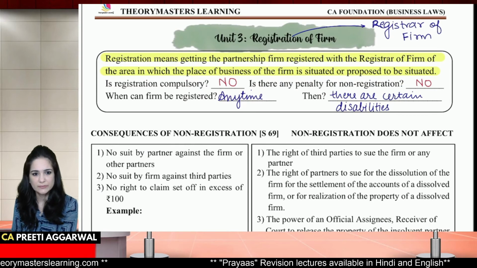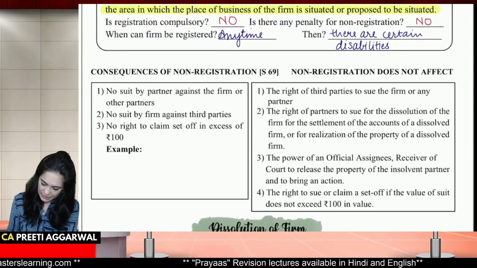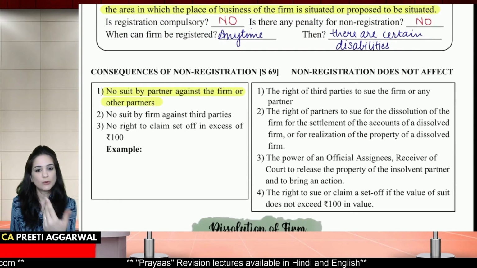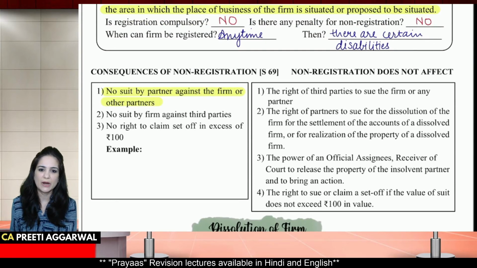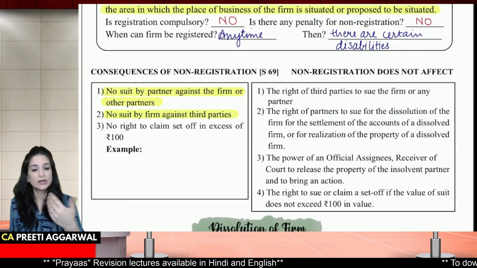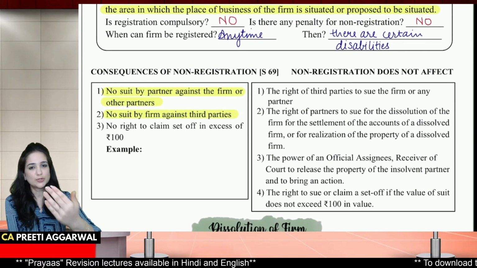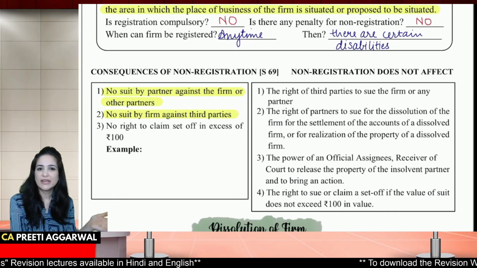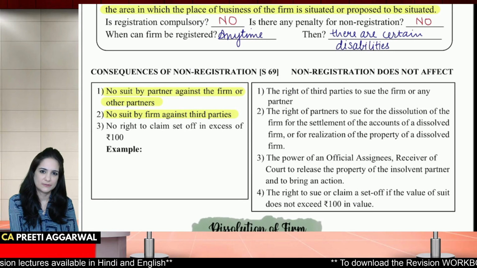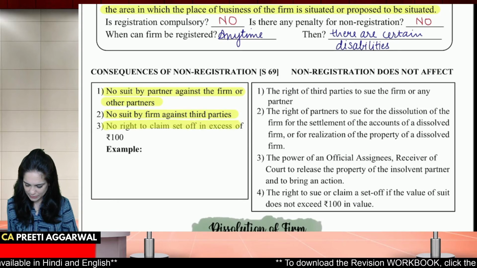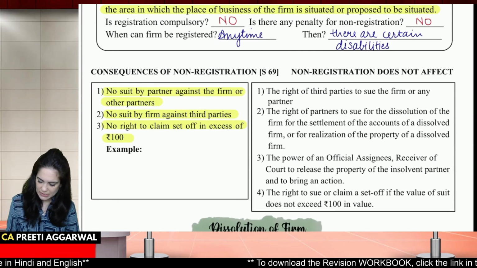Then in that case, the firm cannot file a case against the outsiders. No suit by partners against the firm, against the outsiders, no suit against third parties. So the firm cannot sue the third party, but the third party can sue the firm. We cannot even file a case against the other partner or the firm. No right to claim set off in excess of rupees 100.